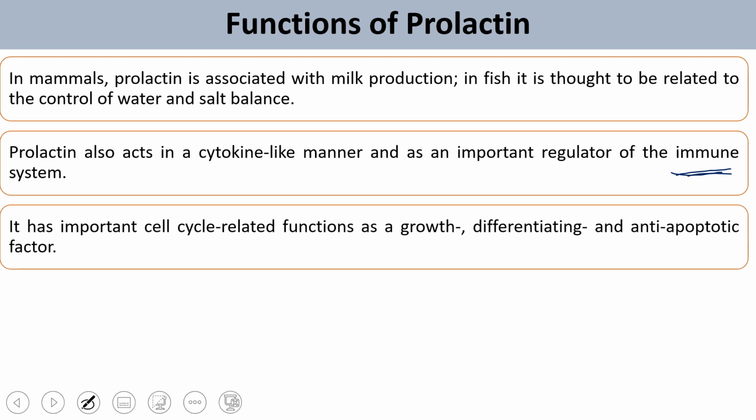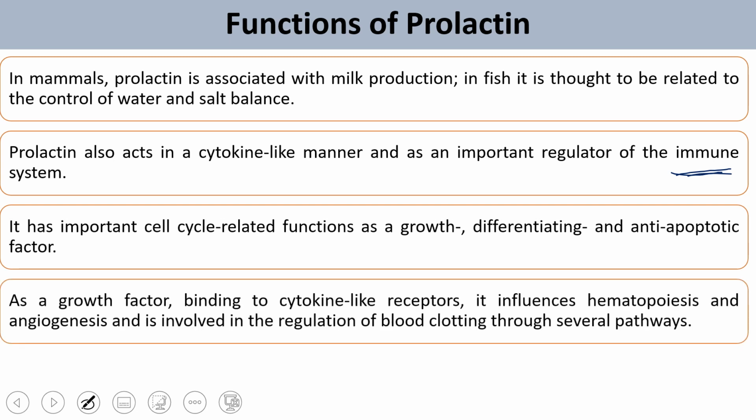Prolactin is important for cell cycle related functions, as a growth factor, differentiating factor or anti-apoptotic factor on cells. As a growth factor, it binds with the cytokine-like receptor and influences hematopoiesis and angiogenesis, meaning new blood cell formation as well as new blood vessel formation.